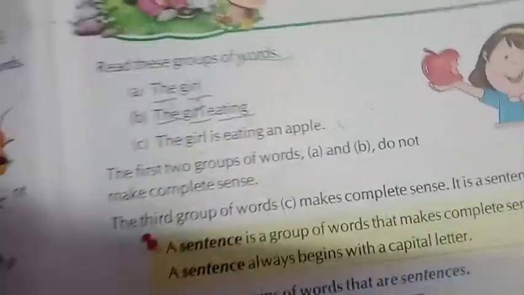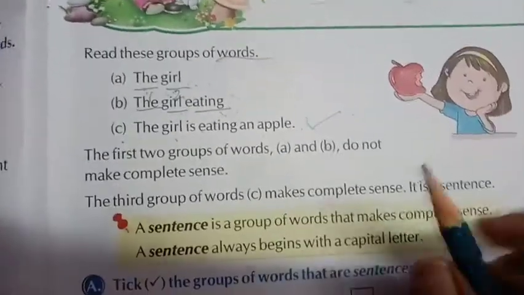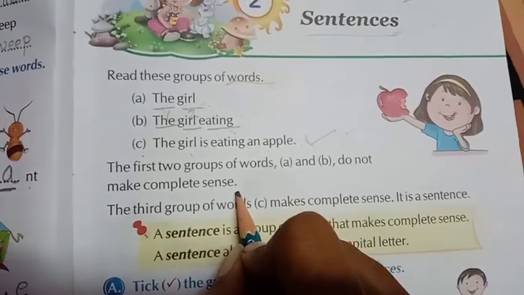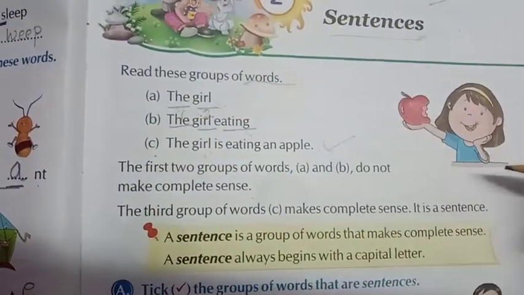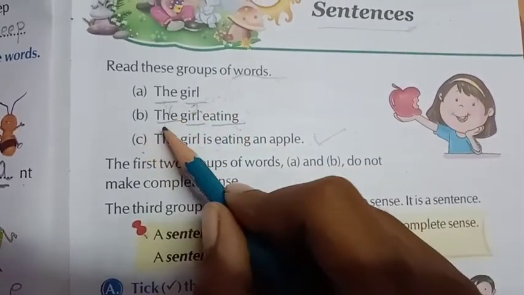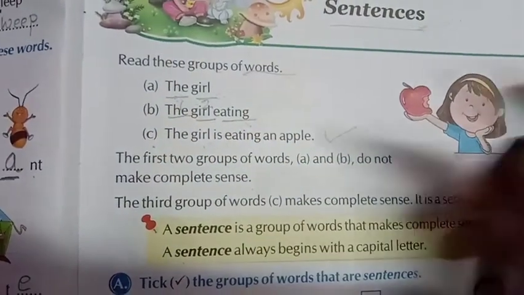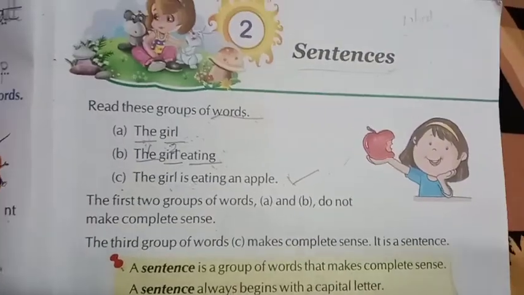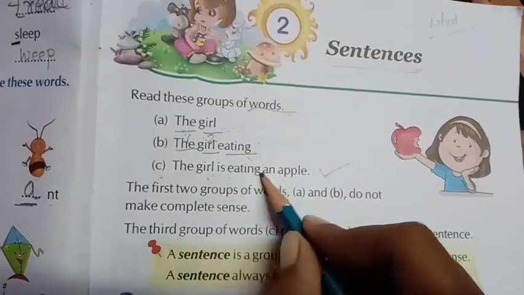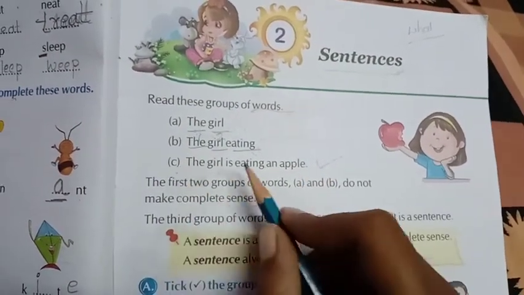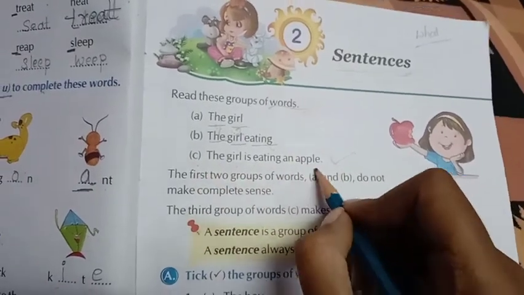See, the first 2 groups of words, A and B, do not make complete sense, right? The first group of words, the girl, and the second group of words, the girl eating, both don't give us proper information. But the third group of words gives us some information: the girl is eating an apple.